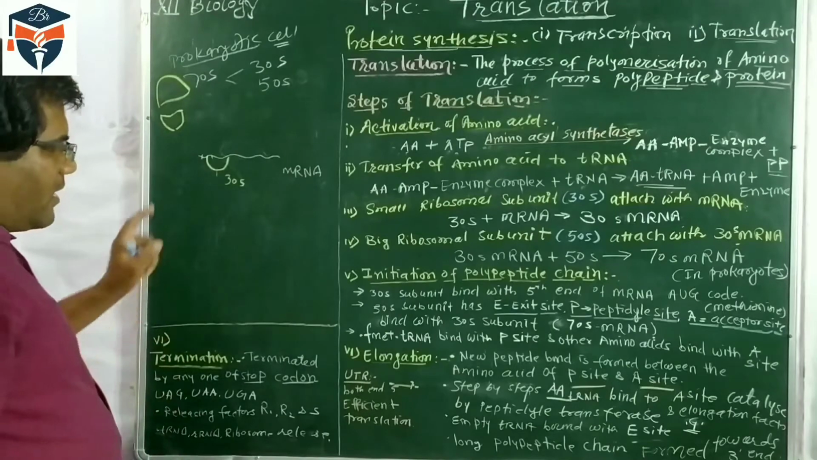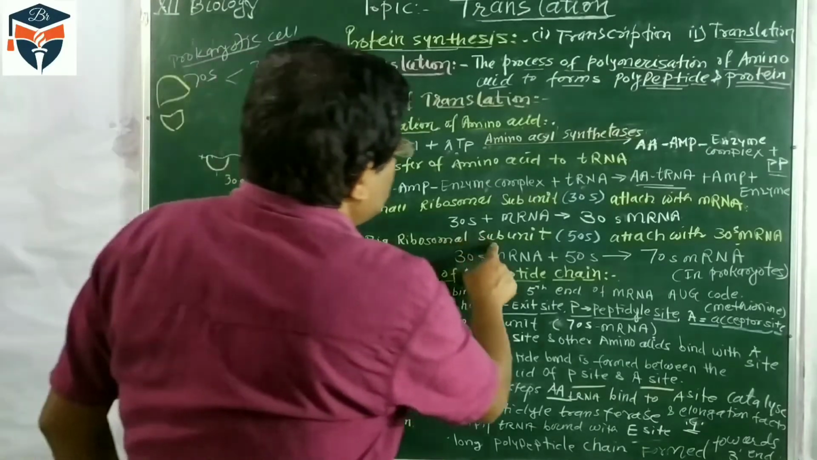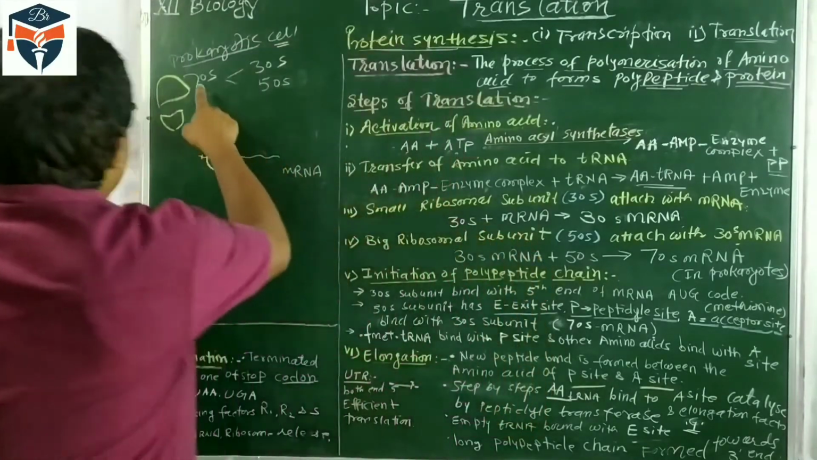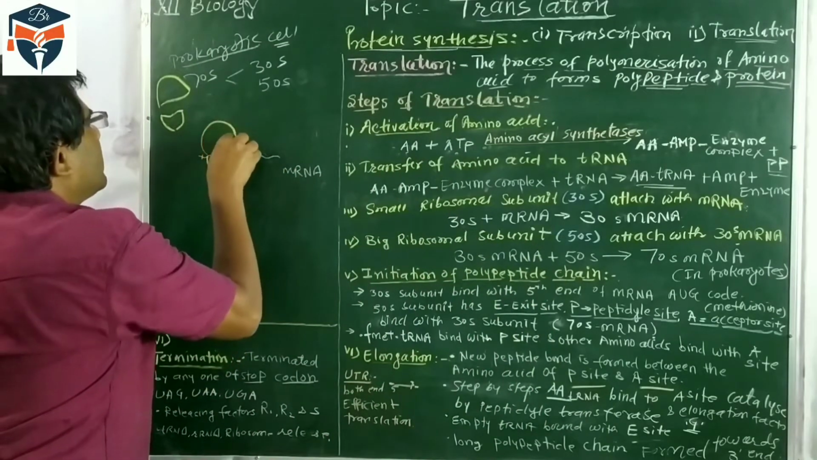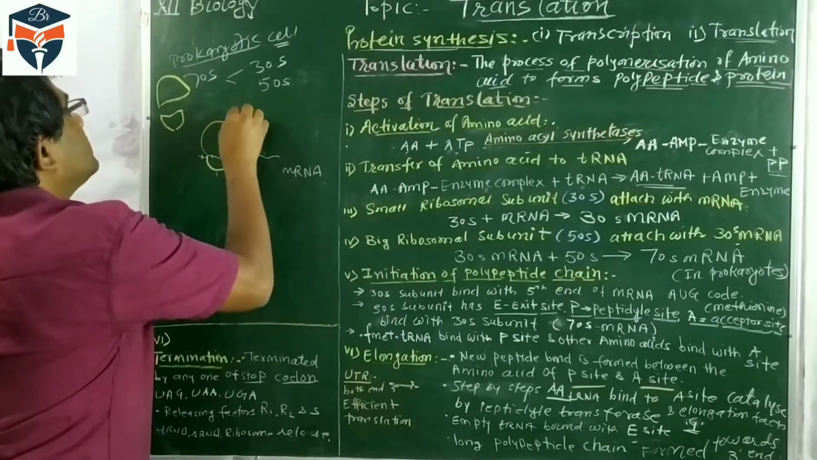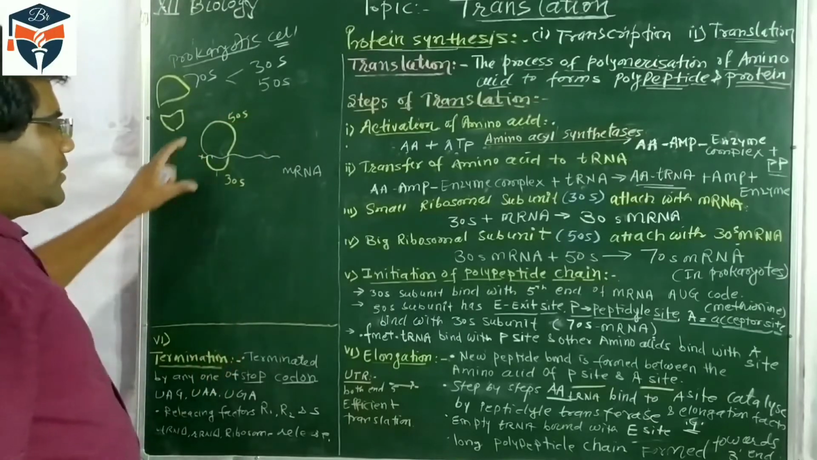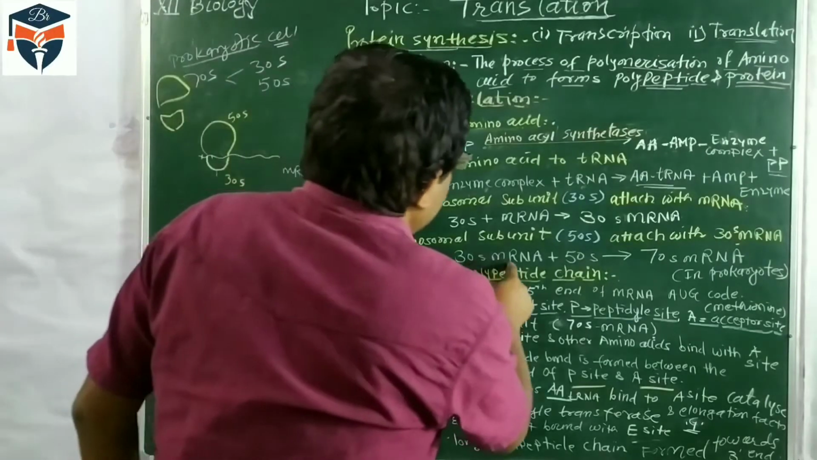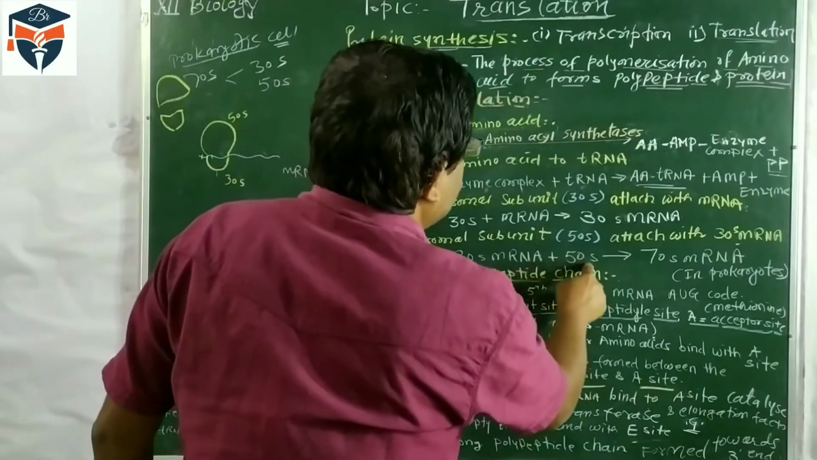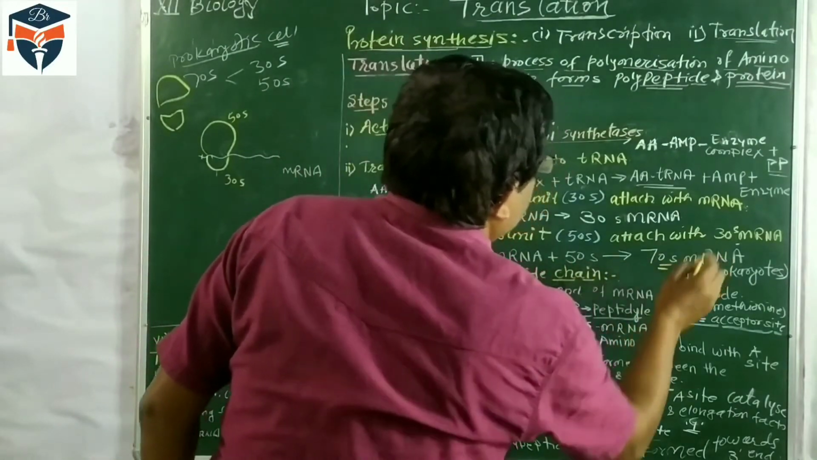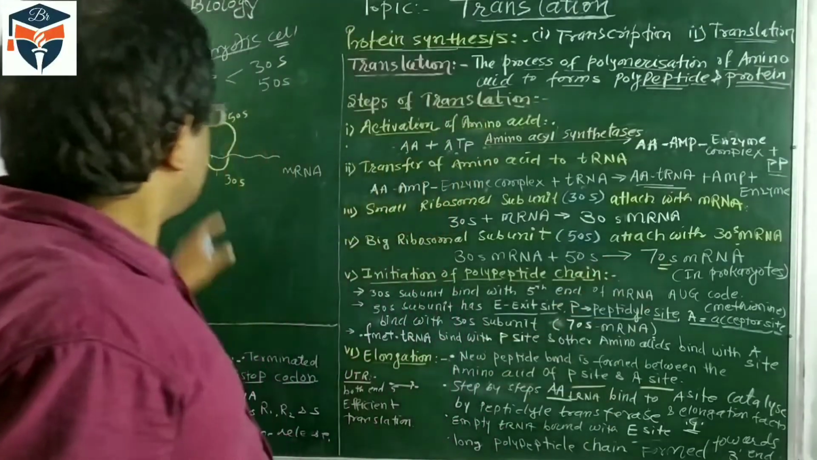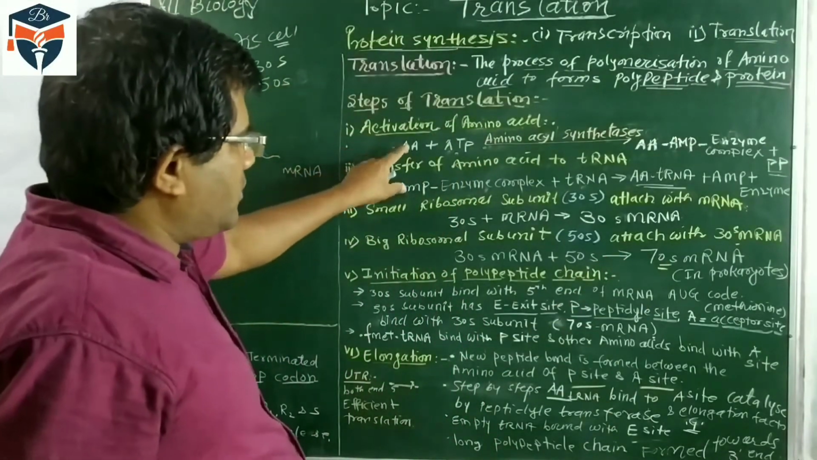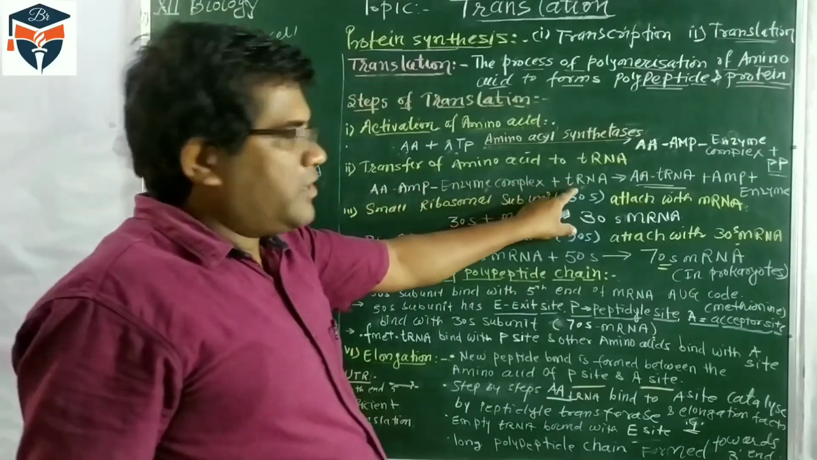Now second, after this, the big ribosomal subunit, the 50S unit, attaches. So this is the 50S unit and this is the 30S unit. Here 30S plus mRNA plus 50S unit, then the 70S mRNA complex is formed. So the first stage is activation of amino acid, and that activated amino acid combined with the tRNA.